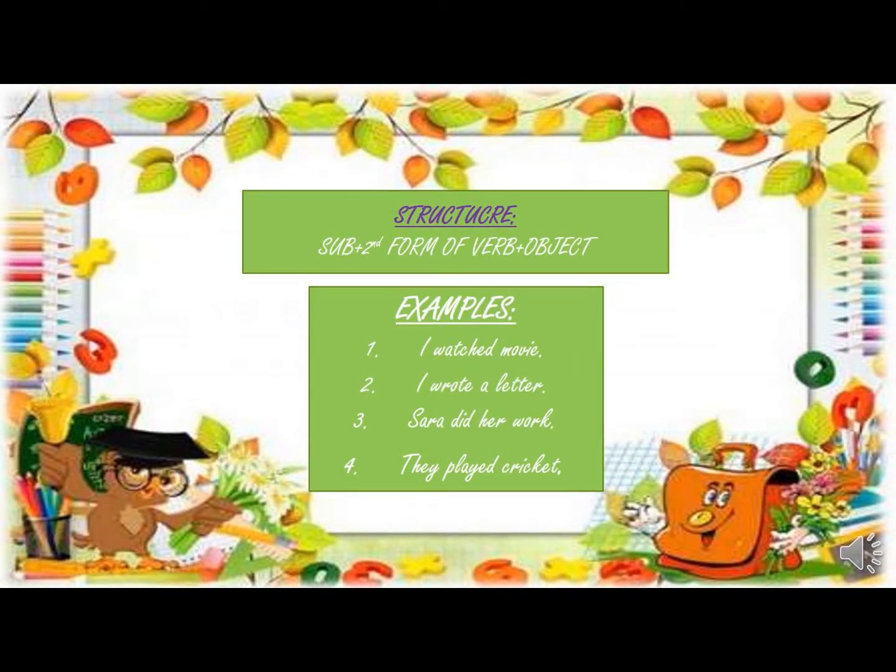Now students, let's have a look at the structure of simple past tense. In the simple past tense, we have to use the second form of the verb along with the subject and object, obviously. So let's have a look at some examples. I watched a movie. I wrote a letter. Sarah did her work. They played cricket. As you have seen in all these sentences, I have used the second form of the verb.